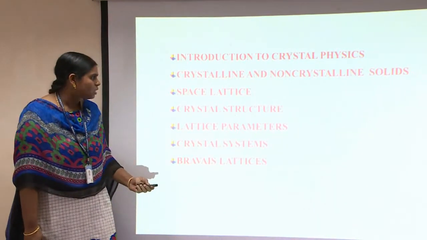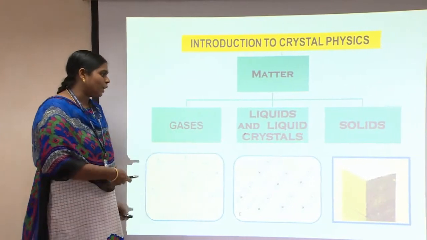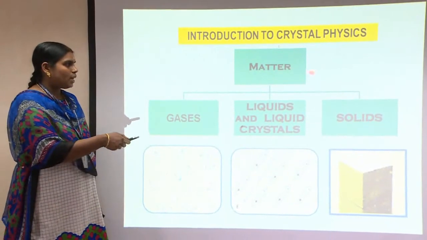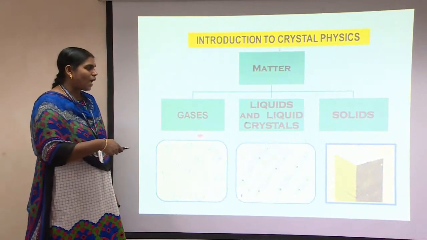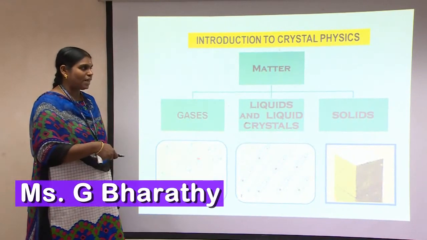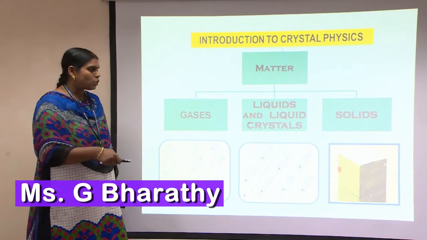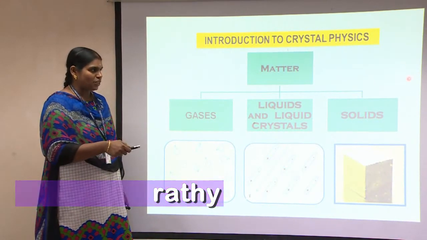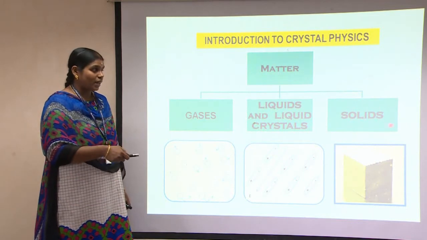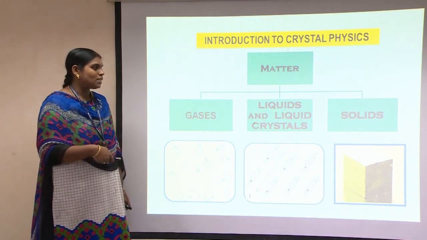As far as matter is concerned, it is classified into three types: solids, liquids and liquid crystals, and gases. Here it shows how the atoms are oriented in different types of solids. Because of this orientation of atoms, the properties of all these materials change. Sometimes we say conductors or insulators or semiconductors.